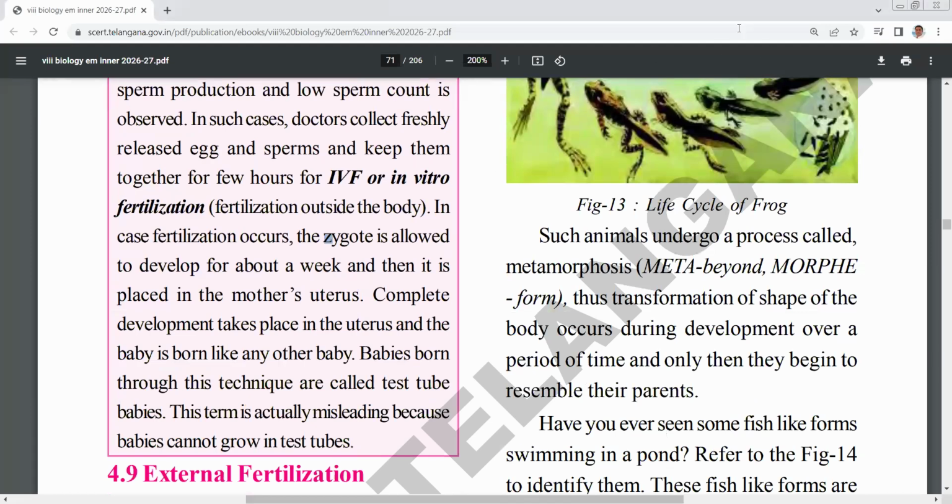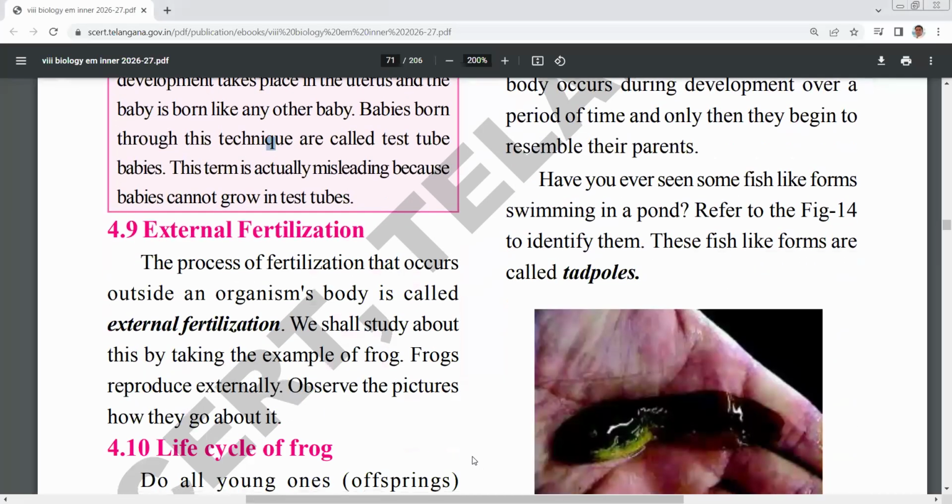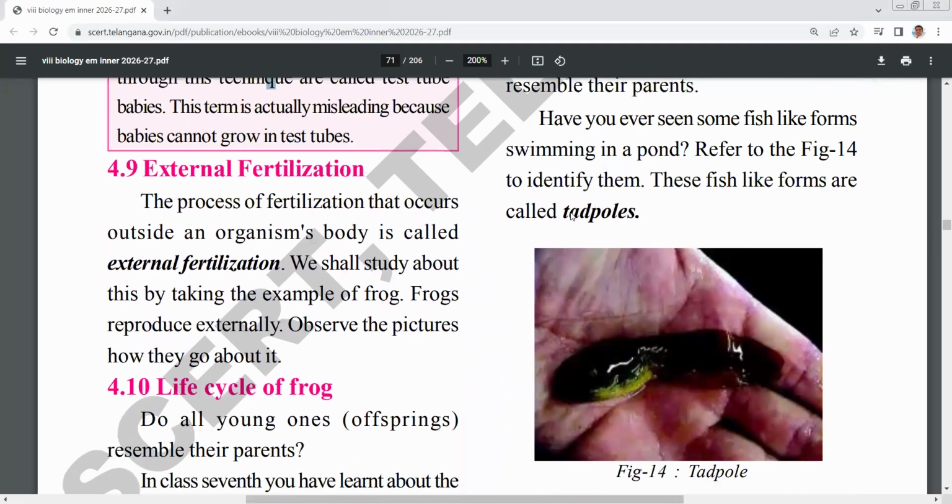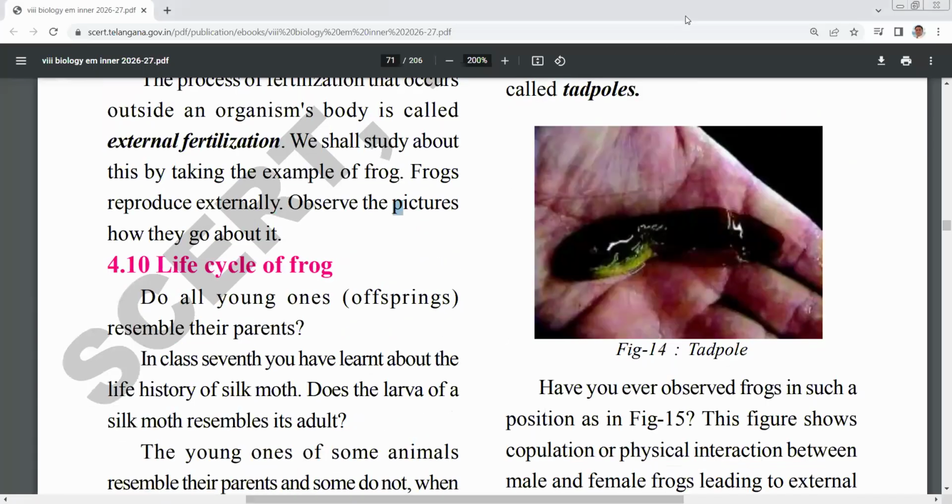Next, here you can see external fertilization in frog. In frog, fertilization takes place outside, in water. But there is an intermediate stage before developing into an adult: tadpoles are formed. These tadpoles seem to be like a fish because they have gills. So here you can see the tadpole.